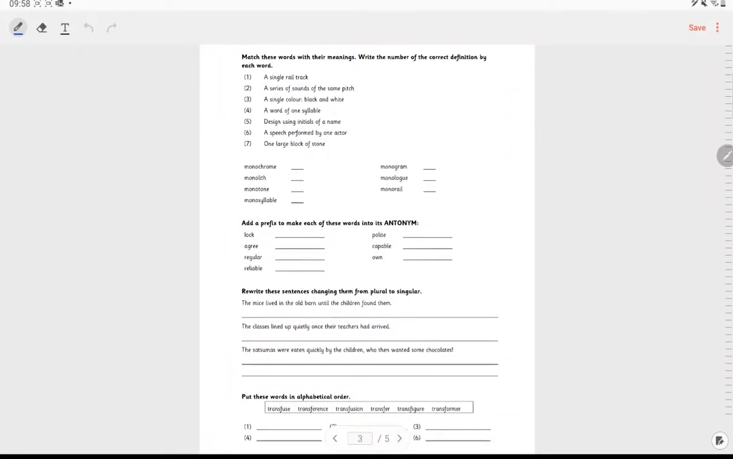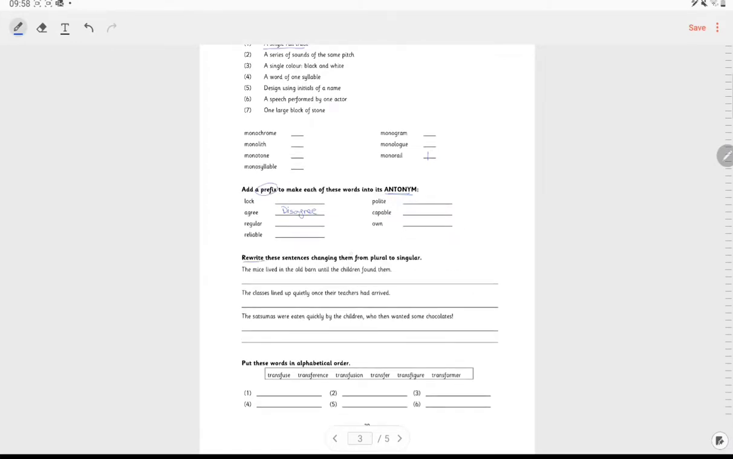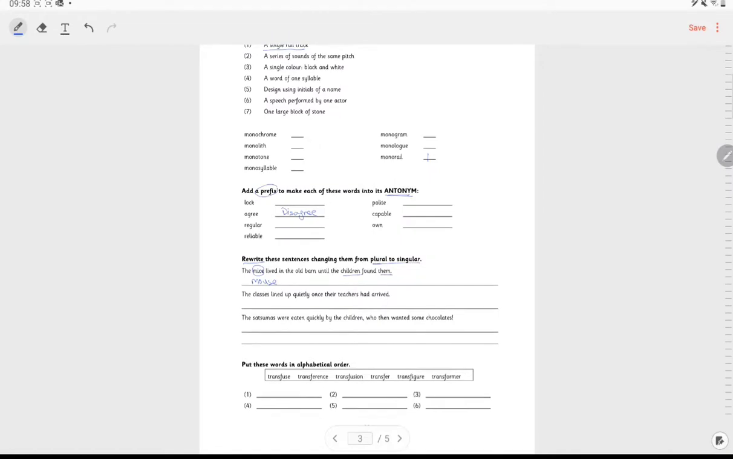All right? Then we have matching the words to their meanings. For example, a single rail track is a monorail. And adding prefixes to each of these words to make them into antonyms. For example, agree will become disagree. All right? Then we have to rewrite these sentences, changing them from the plural to the singular. For example, the mice lived in the barn until the children found them. The mice becomes mouse, and then we have to change children and them. All right? You can do the rest yourself.